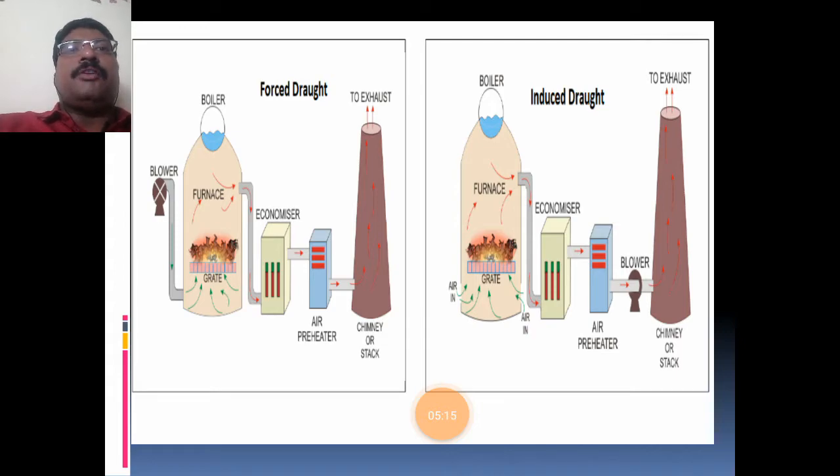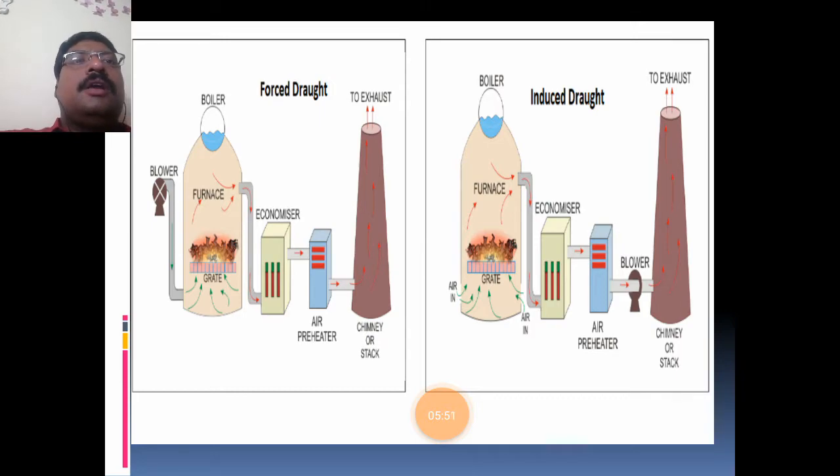So you see, in the forced draft system, a blower is arranged at the base of the boiler. Whenever the blower is on, it is used to pass pressurized air, and by means of this air, the flue gases or combustion gases will pass to the chimney. In the case of induced draft, a blower is arranged at the base of the chimney. Whenever the blower is on, the flue gases or combustion gases are extracted from the boiler and passed to the chimney. This is the forced draft system and induced draft system.